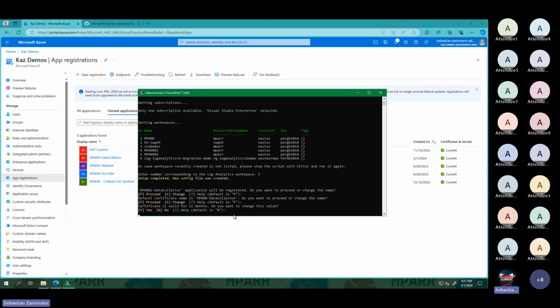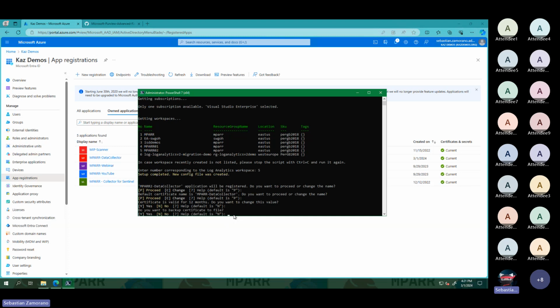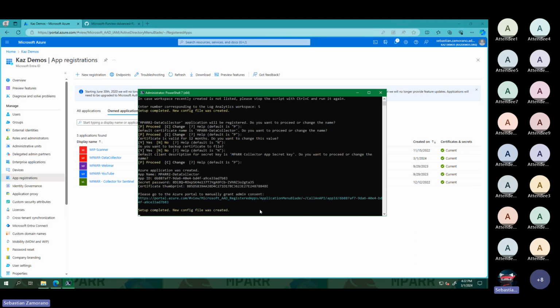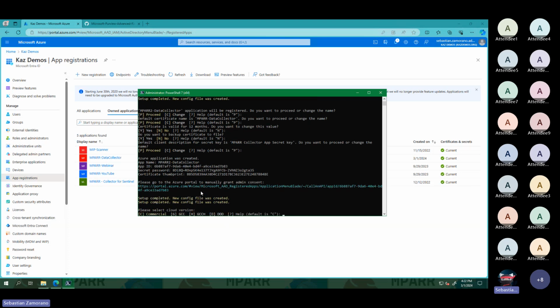All this configuration is set in a file called laconfig.json. It's the same file that is used for the previous version of MPARR, and I will show you that we can move only that file to have all the configuration and use that configuration as well. I don't want to back up the certificate. Then this is a description for the secret key. I will not change the description. Here is all the information.